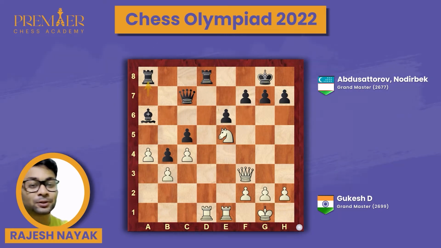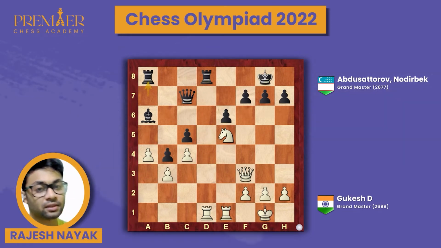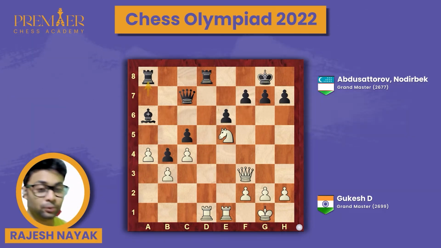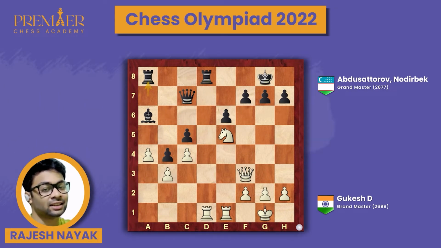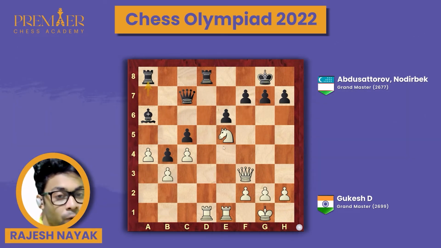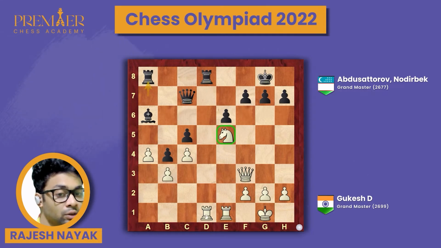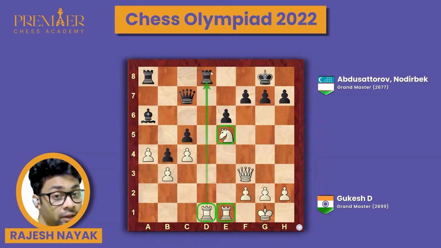So here is the position we are going to discuss. It was white D Gukesh, black Abdusattorov, and it is white to play. Let's analyze what is exactly happening in this situation. White has a beautiful knight on e5, and both the rooks are getting ready to trade on d5.